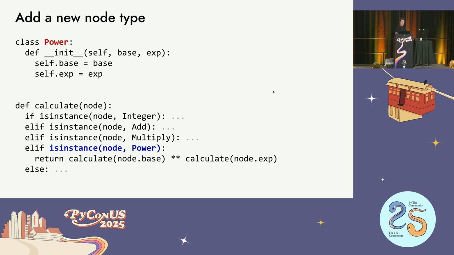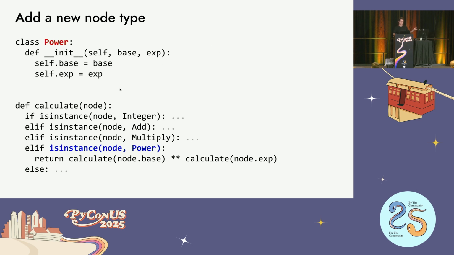Okay. So now let's make this more complicated. Let's add a new operation, because calculators have all kinds of operations. We didn't even have subtract yet, so we need a lot more than that in order to make this a useful program. So let's add a power, where you take some base, 2 to the 3rd power, that kind of thing. So the data part of this is pretty easy.